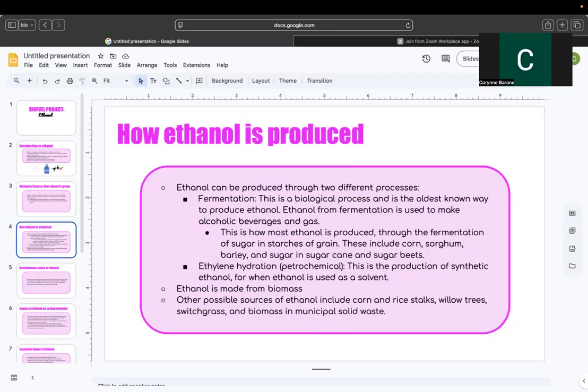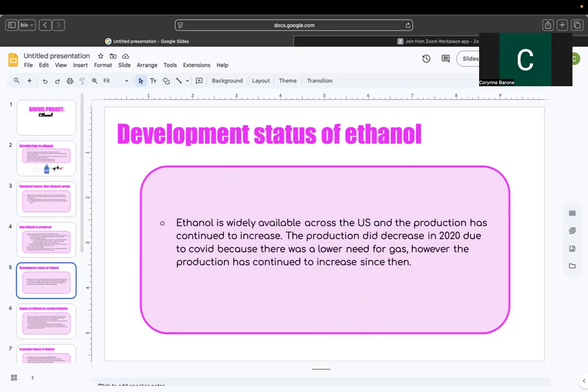And then we have ethylene hydration, which is a petrochemical process. This is the production of synthetic ethanol, which is when ethanol is used as a solvent. It's also made from biomass and other sources, like corn stalks, willow trees, switchgrass, things like that. Ethanol is widely available across the US, and the production has continued to increase.